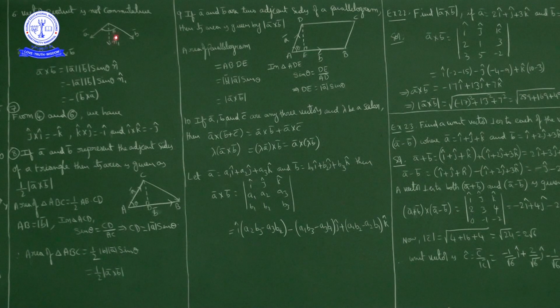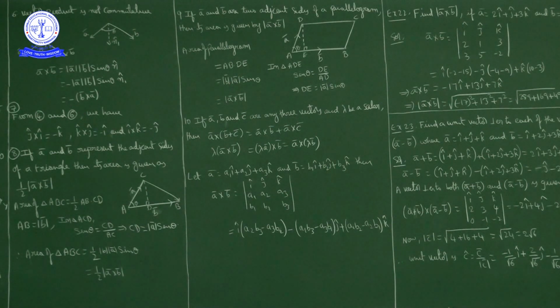In place of n cap, if you write minus n1 cap, what we can write is minus of magnitude of a bar into magnitude of b bar into sin theta into n1 cap. This is nothing but b bar cross a bar, so minus of b bar cross a bar. So a bar cross b bar is equal to minus of b bar cross a bar.